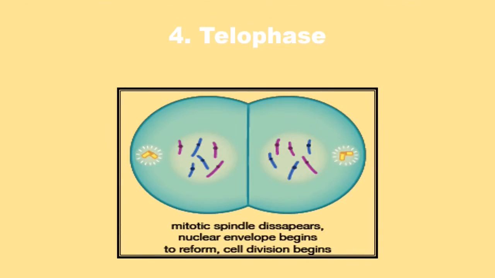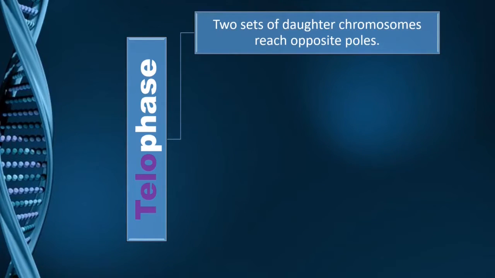The last phase of karyokinesis is telophase. Telo means end. So it is the end phase of karyokinesis. Now, in anaphase, we just saw that the sister chromatids are going to move apart towards opposite poles. There are going to be some more changes occurring in the cell itself. Let's see what these are.